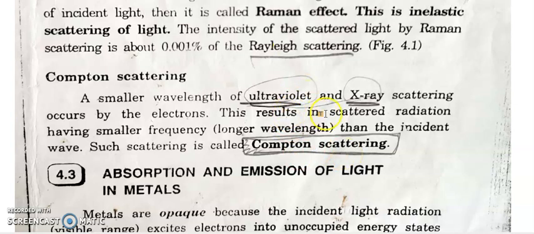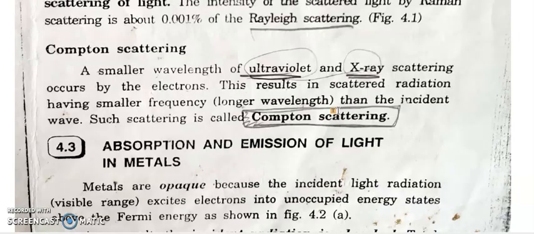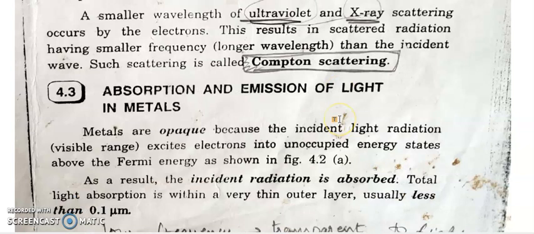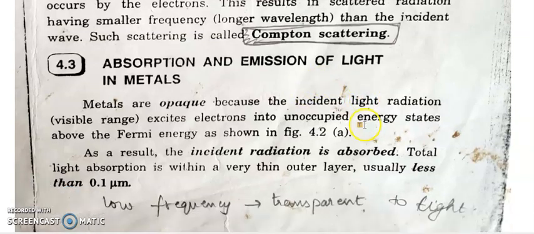Now we have discussed the three types of scattering: Rayleigh scattering, Raman scattering and Compton scattering. Next topic is absorption and emission of light in metals. When the light falls on metal, what happens? We know that metals are opaque. So when the light is incident on an opaque material, it is absorbed.